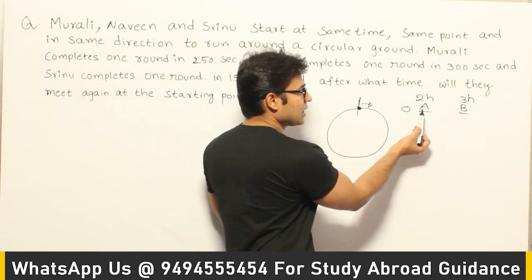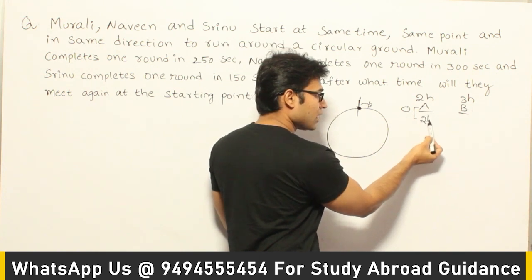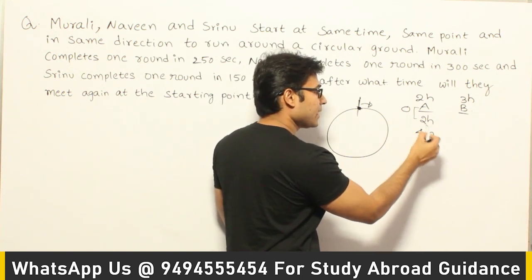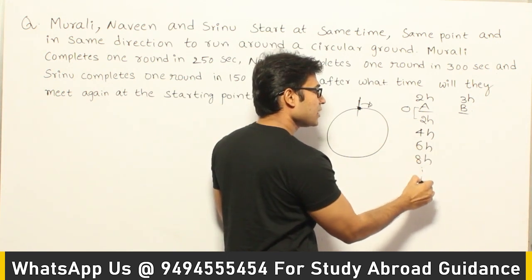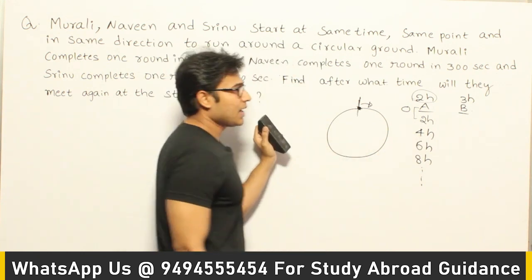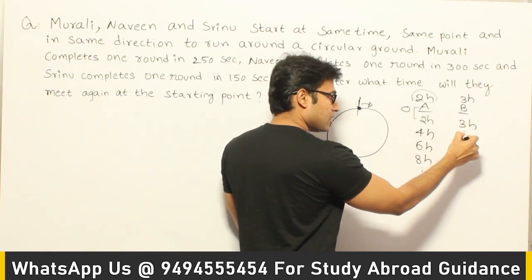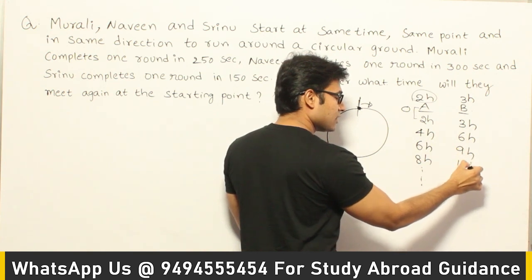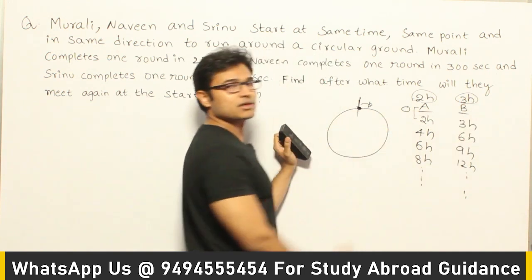So how to solve it is, the first time A will reach this point is after 2 hours, and next time A will reach this point will be after 4 hours, and next time after 6 hours, next time 8 hours, so on, right? Which means in multiples of 2 hours he is going to be at this point. Got it? And what about B? First time he will reach the same point after 3 hours, second time after 6 hours, next time after 9 hours, and next time after 12 hours, and so on, which means in multiples of 3 hours he is going to be at this point, right?